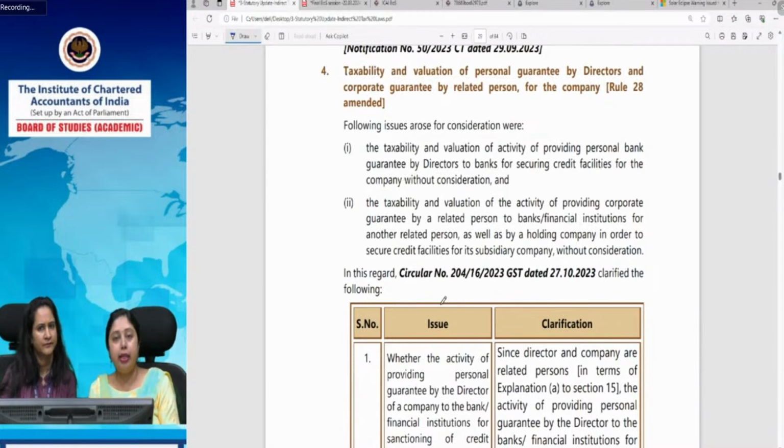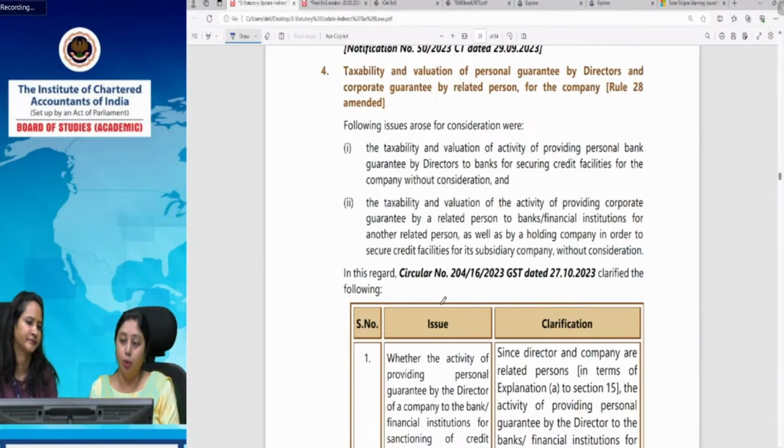So this guarantee can be given by any of their related persons. This guarantee can be given by their holding company or can be given by the directors. And many other persons can also give, but we are here discussing the taxability and valuation of the guarantee for the loan given by the directors, given by the related persons, and as well as the holding company. So we'll discuss each one of them separately.